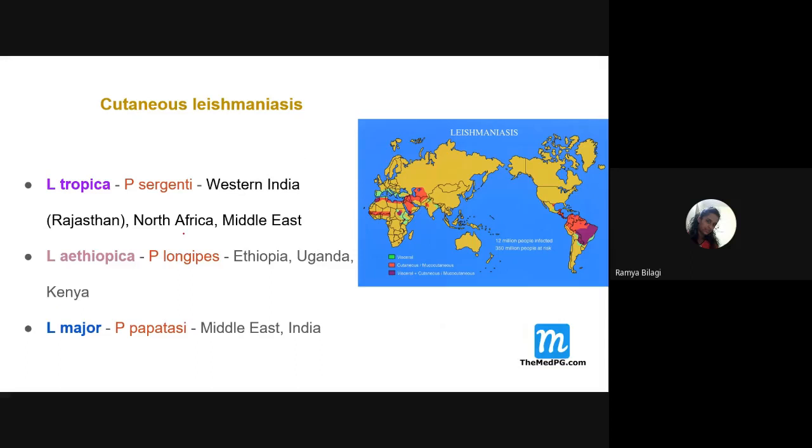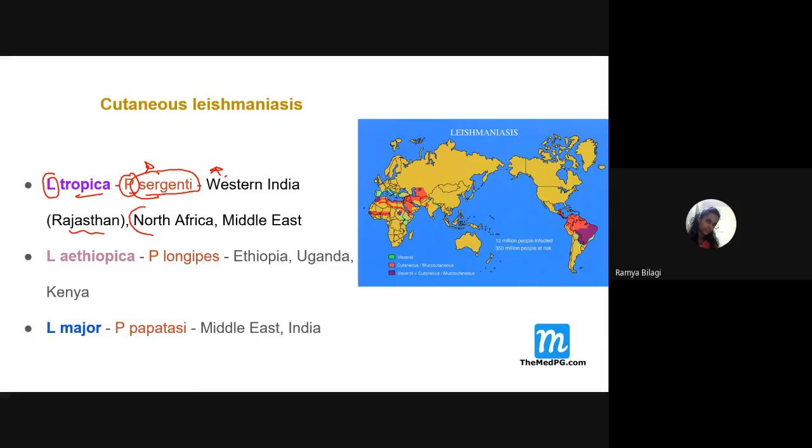Next, some points about cutaneous leishmaniasis. It is caused by Leishmania tropica, and what is the vector over here? Sandfly. In the sandfly, what is the species responsible? Phlebotomus sargenti. This point you need to remember. Phlebotomus sargenti is commonly seen especially in Rajasthan, if you are talking about India. Otherwise, it is commonly seen in North Africa.